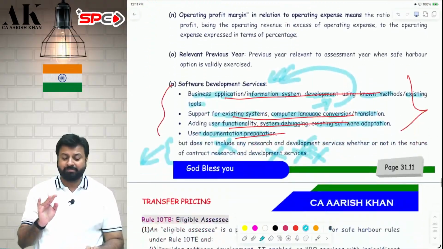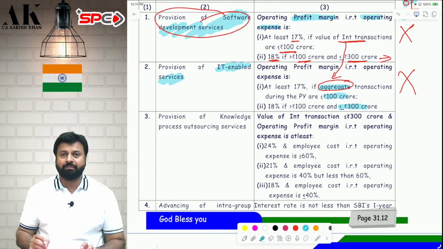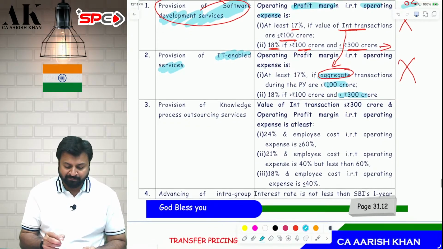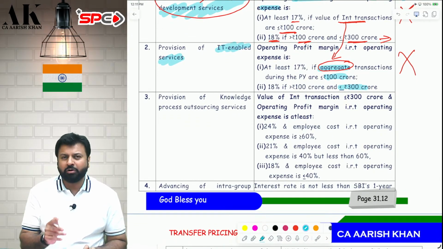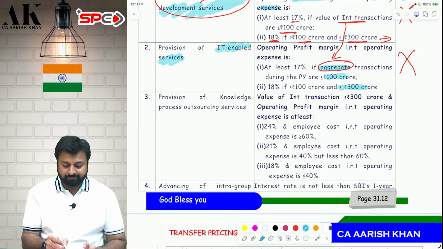Sir, are we supposed to remember this? Don't remember all these things. But yes, nature of business you have to remember. You may forget this, it's okay. But nature of business you try to remember, okay? Don't try to remember what is operating profit, what is operating cost. That they will directly give in the exam, don't worry.